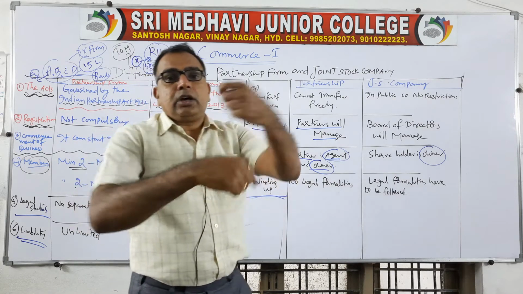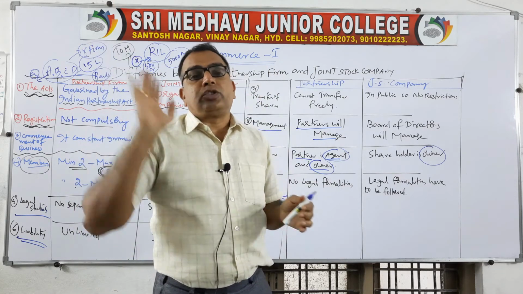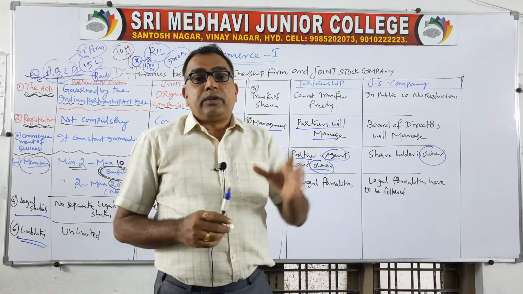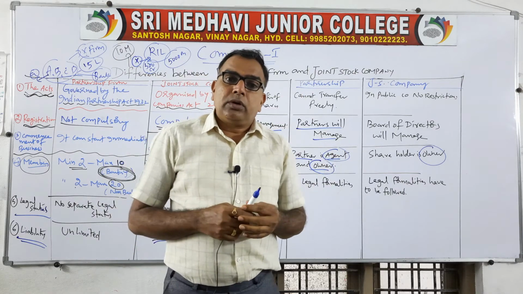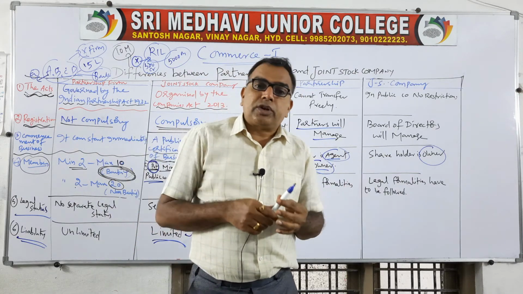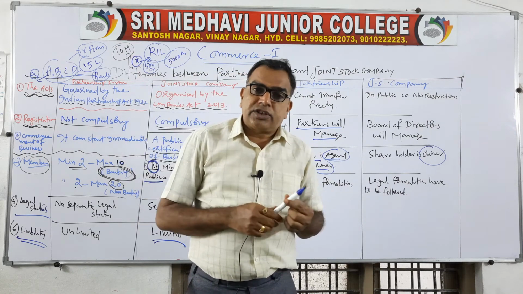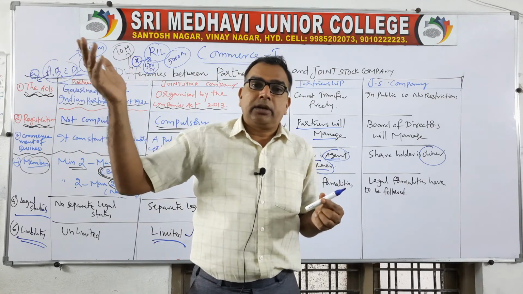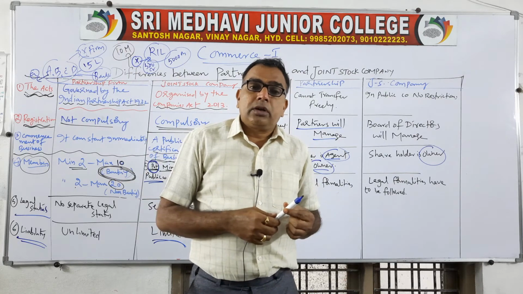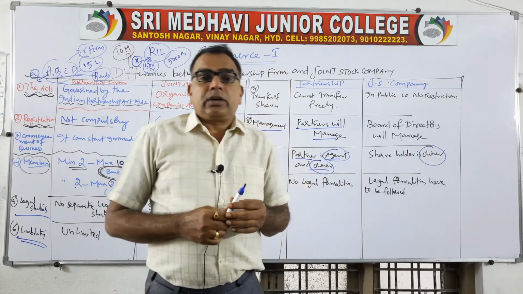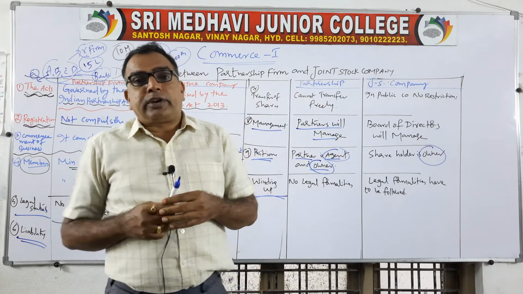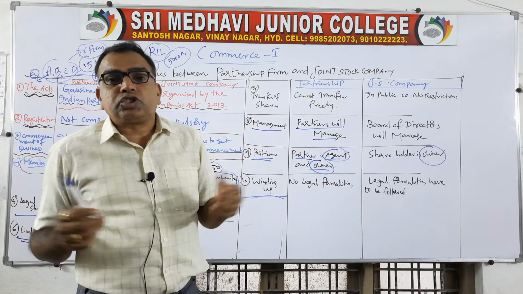Next, winding up. Winding up means rounding up, means closing down the business. When business is not profitable, what do you have to do? Definitely you have to close it out. You cannot run your business organization with continuous losses, no? You are not able to pay rent, you are not able to sell goods. So it is a waste of effort running your business organization. So what you have to do? You have to close down.